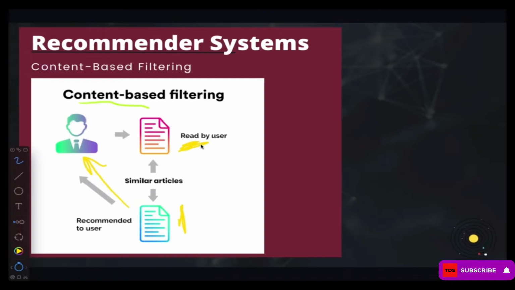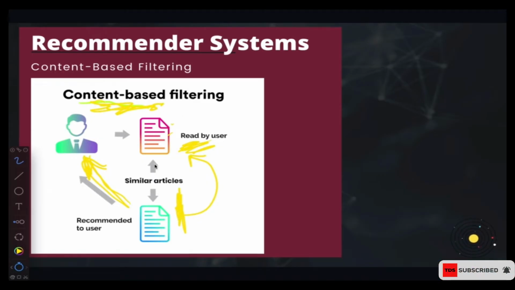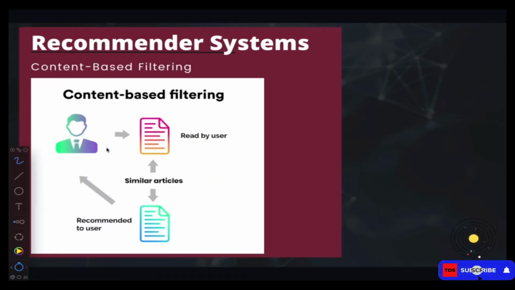They have already performed some tasks, you base on that activity and then recommend a similar product or similar article to them. That is content based. The content looks like what the user has already consumed, and you base on that to make the recommendation. What content the user is searching is what you base on to make the recommendation.